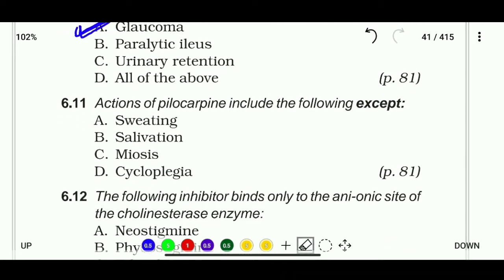So actions of pilocarpine include the following except: sweating, salivation, miosis, or cycloplegia. So the action which is not produced by pilocarpine is cycloplegia. It is not an action of pilocarpine.